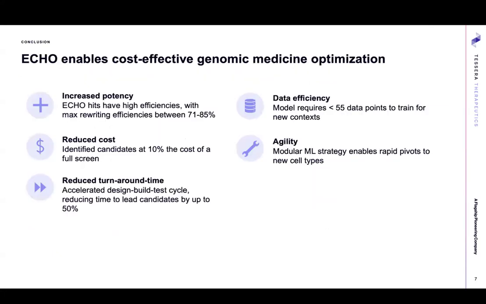In conclusion, we see that ECHO enables the cost-effective optimization of genomic medicines. We show that ECHO was able to increase potency, reduce cost, reduce turnaround time, and do so in a data-efficient manner, which allows agility in enabling rapid pivots between new cell types and new contexts.